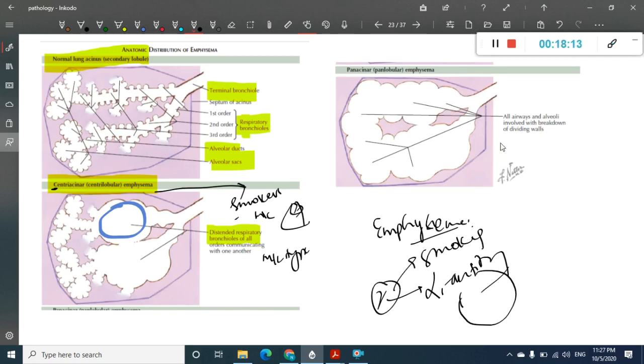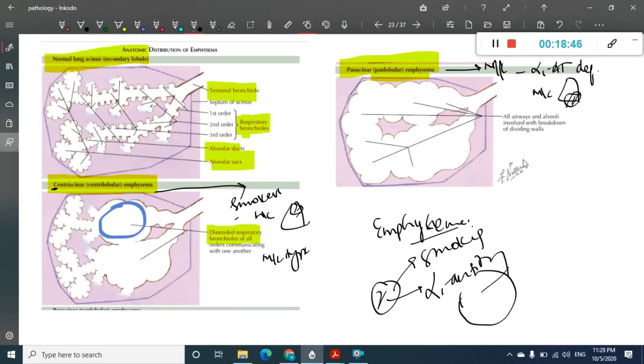So if you see here, all the airways are involved. Not just the central part, but all, from the terminal bronchiole to the respiratory bronchioles, alveolar ducts, alveolar sacs. So all parts of the acinus are involved. So that is called pan-acinar emphysema. In this pan-acinar emphysema, it is most commonly seen in alpha-1 antitrypsin deficiency. We have learnt about alpha-1 antitrypsin deficiency. It is found in this, and it is most common in the lower lobe of the lung.